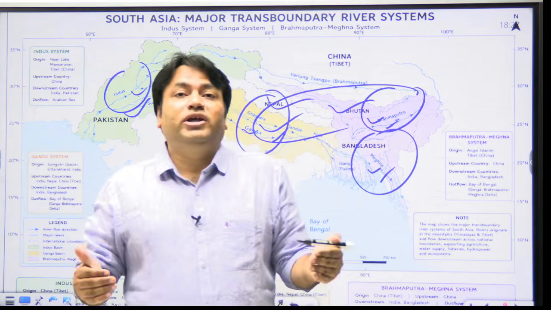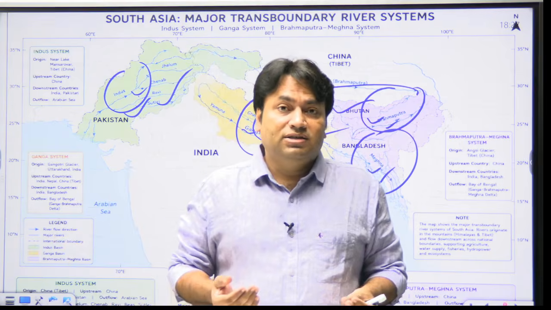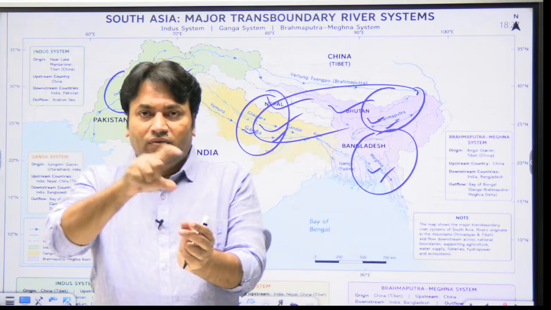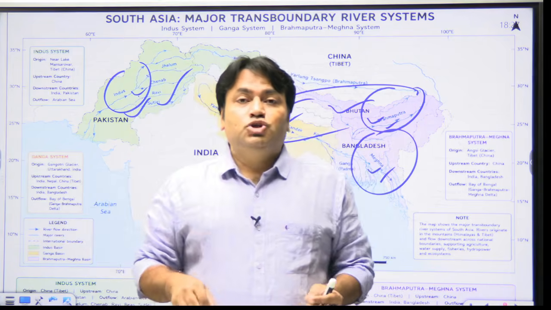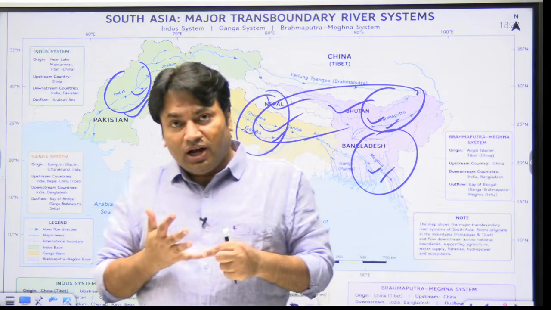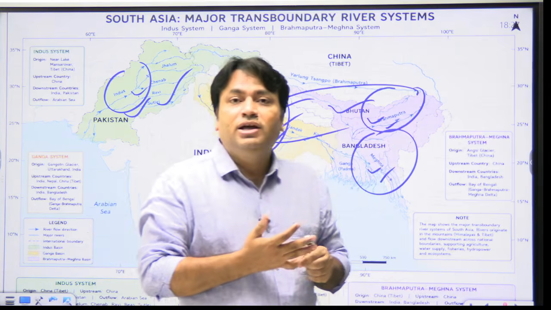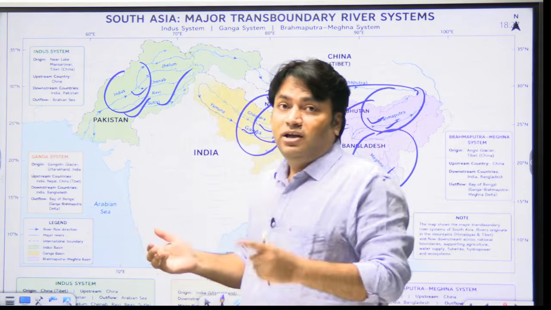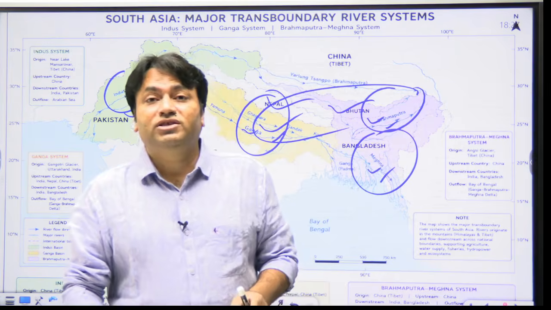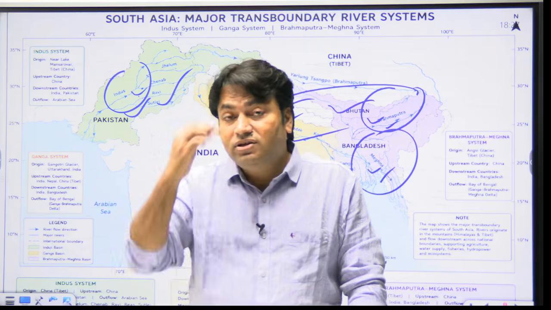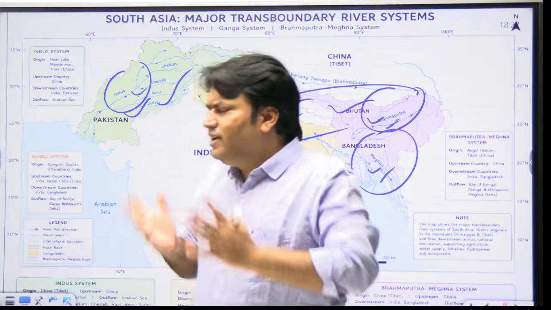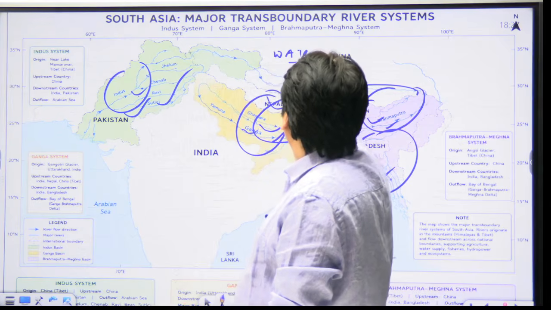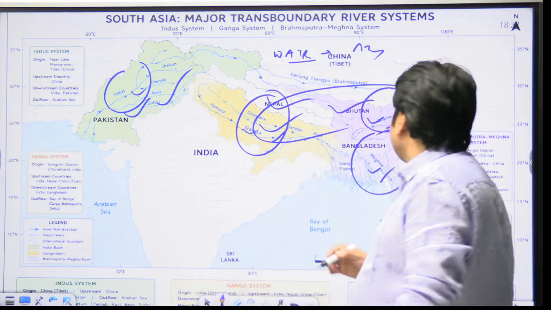What is the importance of wetlands, floodplains and deltas? Again, we will relate this now with river system, wetland, floodplains and deltas. So they provide groundwater recharge, they provide biodiversity, they provide sediment replenishment, and they provide flood buffering. So these ecological services are also attached to these rivers. So it is very clear that water is an asset here. Water is an asset. There is no doubt.